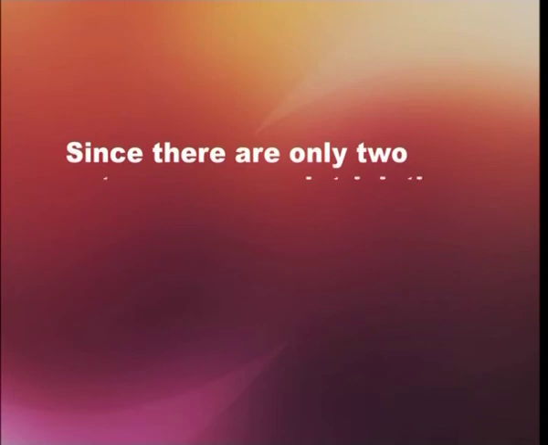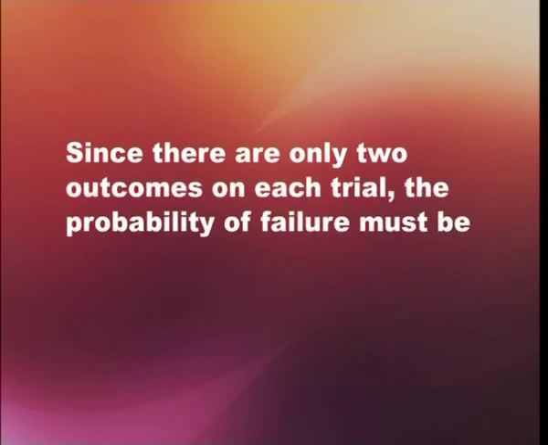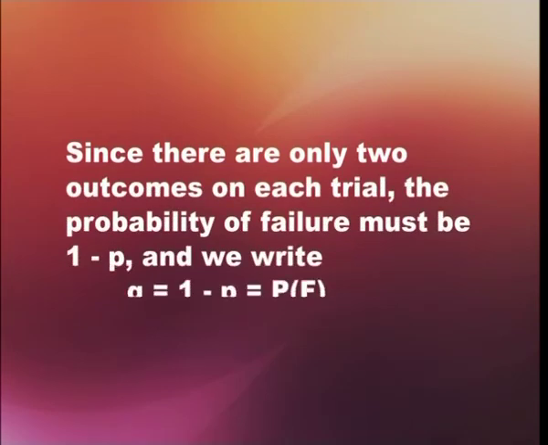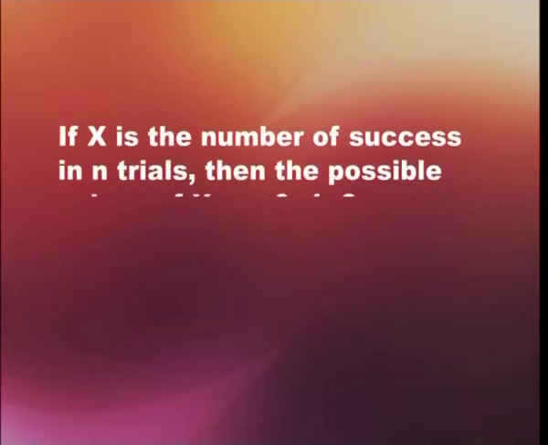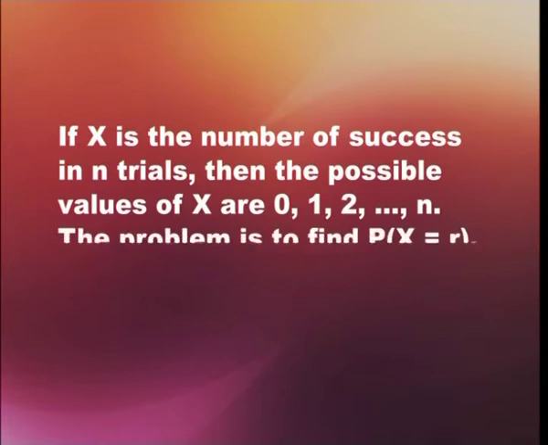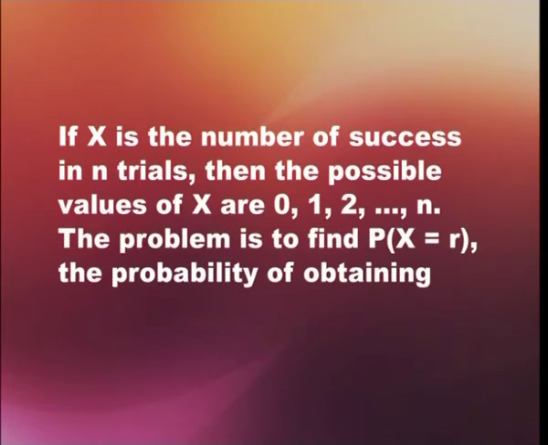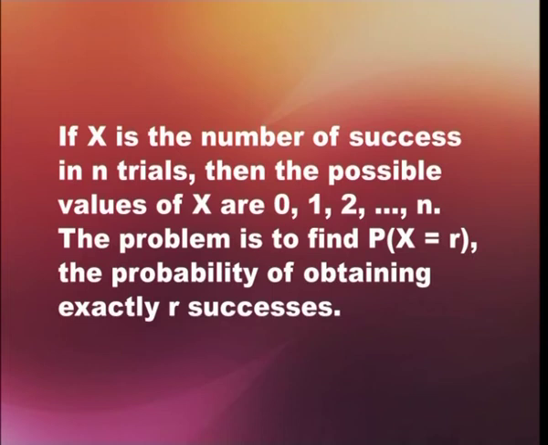Since there are only 2 outcomes on each trial, the probability of failure must be 1 minus p, and we write it as small q. So, small q represents the probability of failure, which is equal to 1 minus p, which is equal to the probability of capital F. Now, if capital X is the number of successes in n trials, then the possible values of X are 0, 1, 2, and so on up to n. The problem is to find the probability of X equal to r, the probability of obtaining exactly r successes.